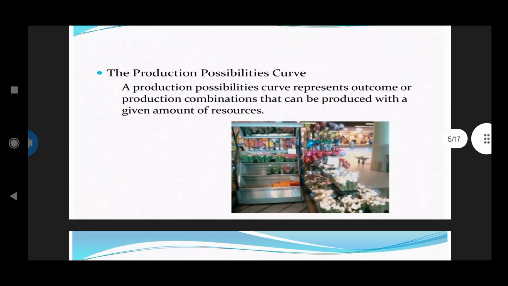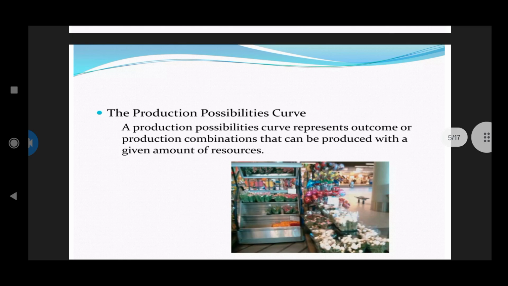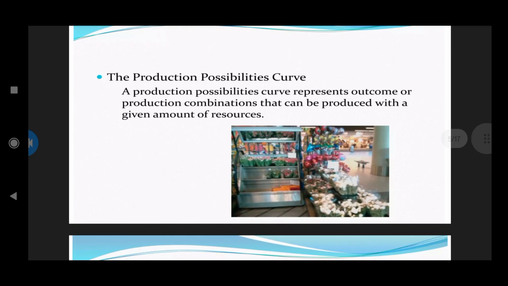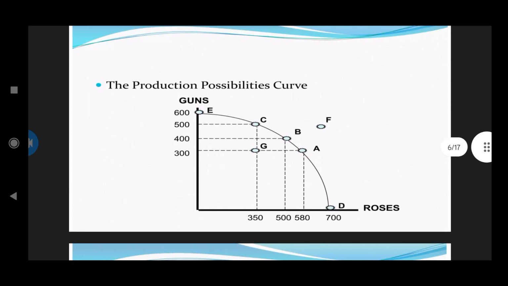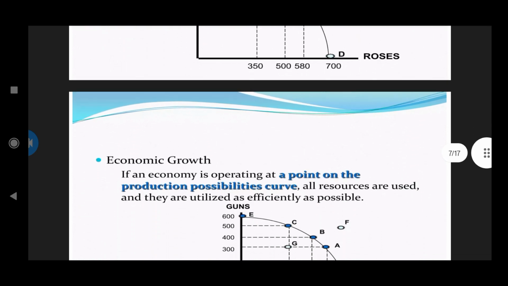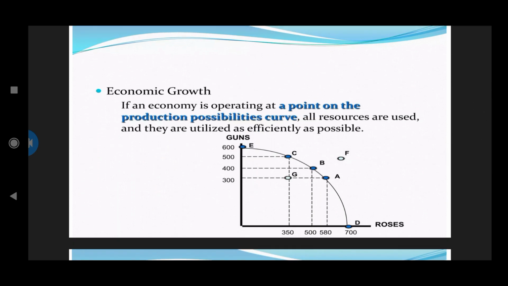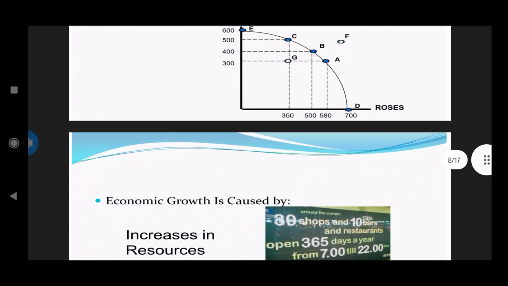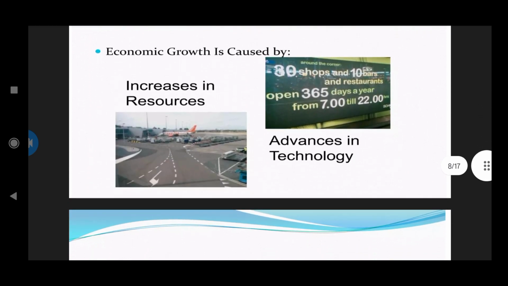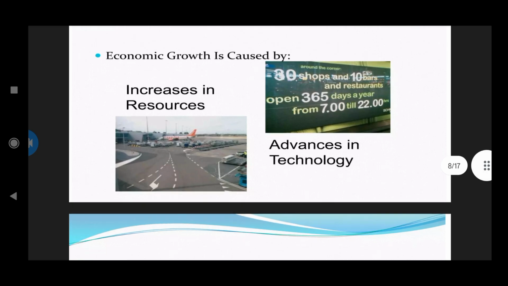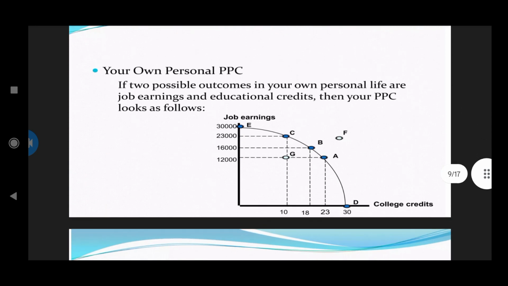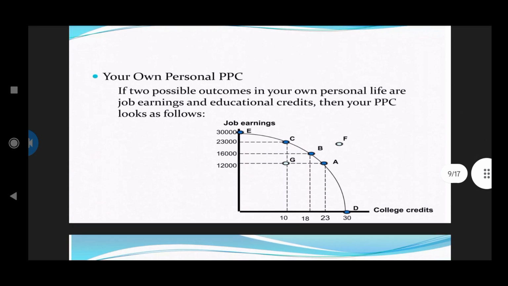Next, we discussed the production possibilities curve. A production possibilities curve represents the outcomes a economy can produce with a given amount of resources. Next, we saw economic growth. If an economy is operating at a point on the production possibilities curve, all resources are used and placed as efficiently as possible. Economic growth is caused by an increase in resources and advances in technology. Next, we saw our own personal PPC.